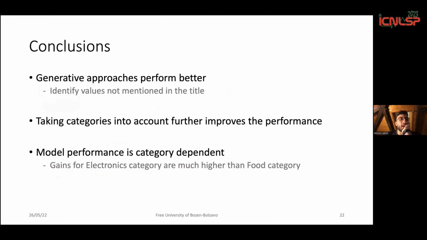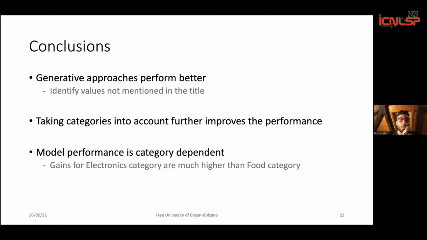So, as a conclusion, our generative approaches perform better. We saw that T5 and our approach perform better than the extractive methods because they can identify values that are not mentioned inside the title. We also saw that taking categories into account, or modeling the dependencies on the categories, could also result in improved performance for the model.